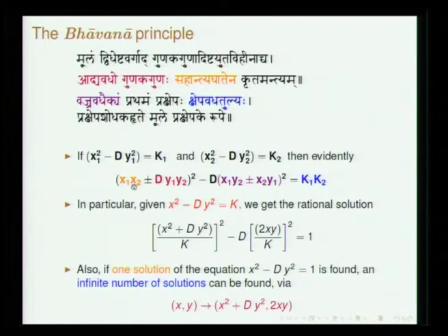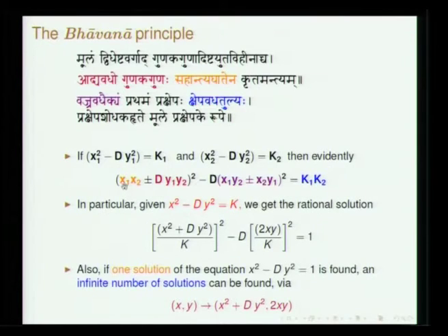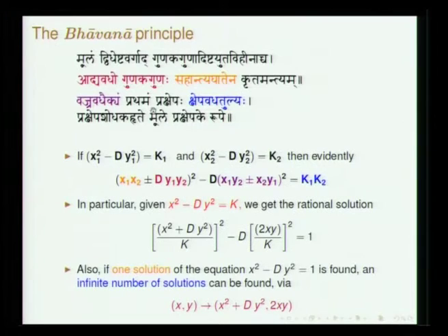Saha antya ghatena. So, y is referred to as adya and x is referred to as antya. Antya ghata is the product of antyas, so x1 x2. Saha means added to that. So, x1 x2 plus d y1 y2. Then he says vajra vadhaikyam. This vajra vadha basically refers to cross multiplication. Suppose you have two equations, x1 y2 and x2 y1, this is referred to as vajra vadha. So that is what he says. Vajravadhaikyam.